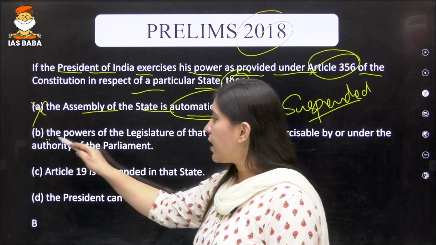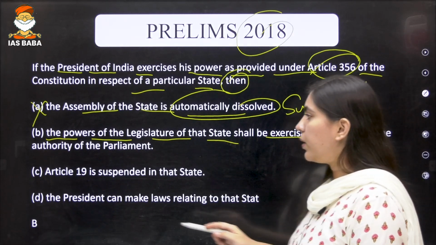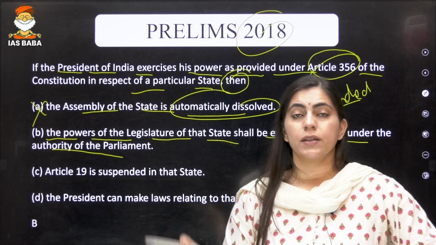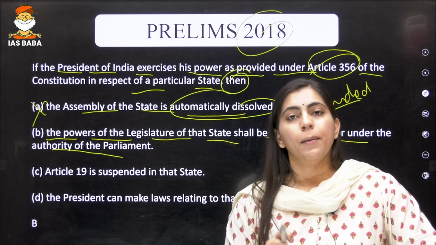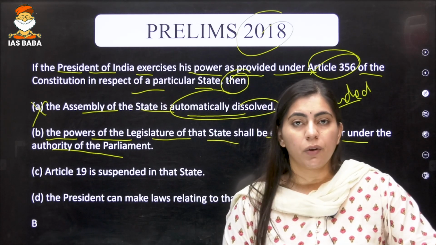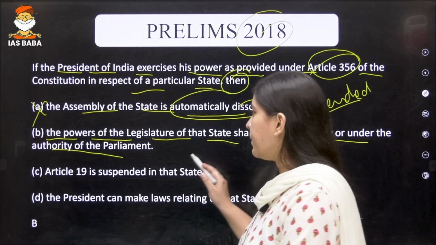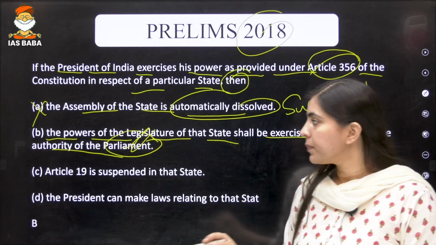The second statement is saying that the power of the legislature of the state shall be exercised by or under the authority of the parliament. So whenever President's rule is imposed in a particular state, all the powers rest with the parliament, right? So in case any law needs to be made for the state legislature or on behalf of the state legislature, it will be made by the parliament. This particular statement is correct.